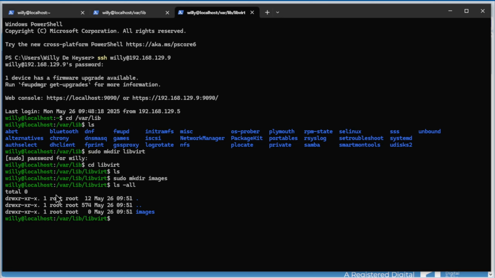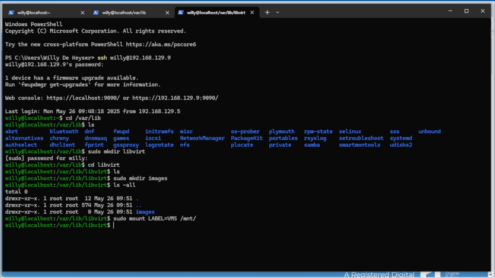The next step is OK. Now we mount the previously created BTRFS file system to our mount directory. So sudo mount, label VMS, from virtual machines, to /mnt. Enter.